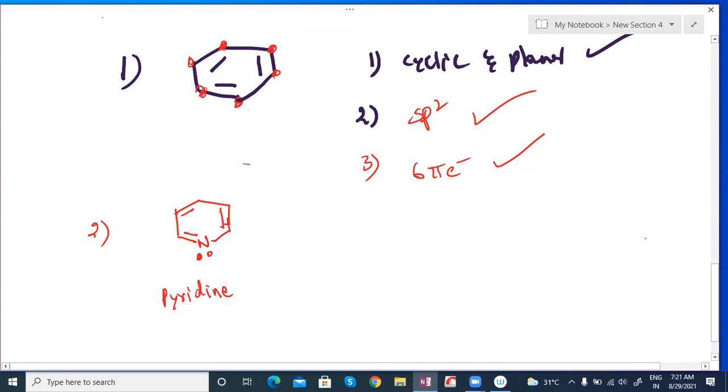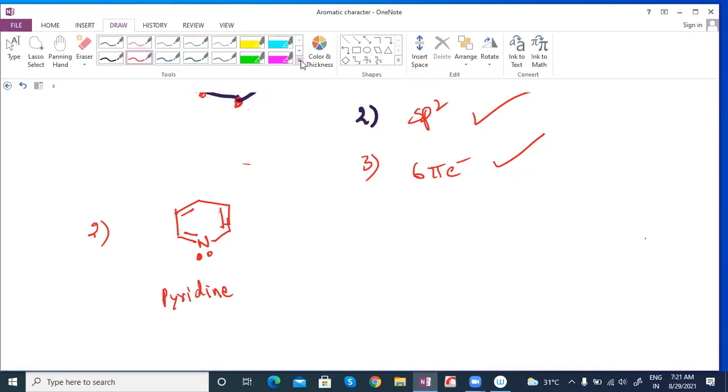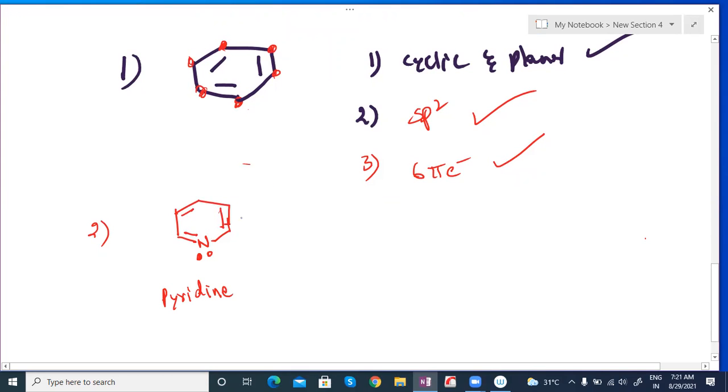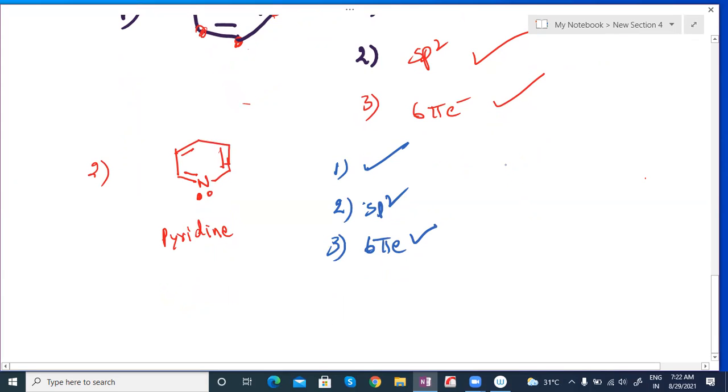Apply the first point. Do they have a double bond or not, sir? All the carbons, everywhere here, a double bond is there. So the first one, cyclic and planar, is acceptable. Second, sp2 hybridization, this is also acceptable because all of them have alternate double bonds. And the number of pi electrons you can find out, 3 pi bonds. So the third point is also acceptable. So it is aromatic in nature. You can try whether this molecule is aromatic or not.